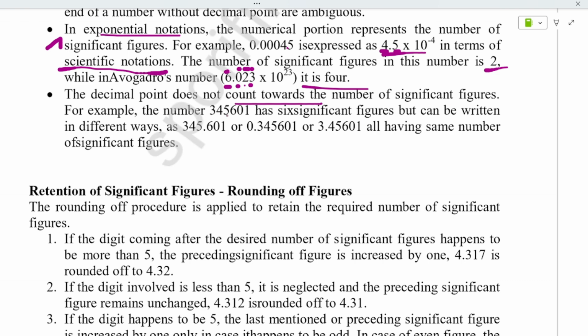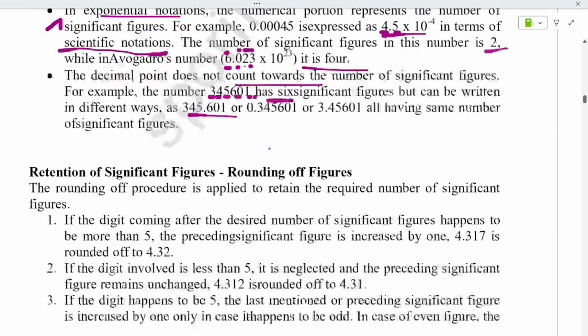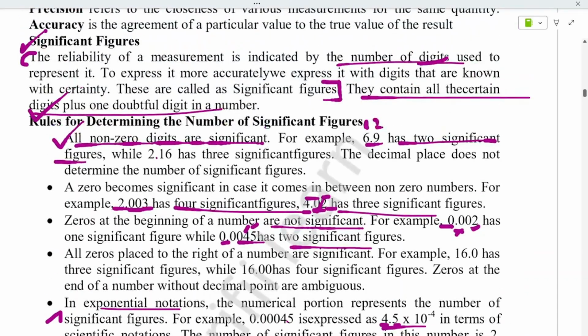For example, 3, 4, 5, 6, 0, 1 has 6 significant figures: 1, 2, 3, 4, 5 and 6. They have this, but it can be written as 345.601 or 0.345601, or it can have 3 point something. All have the same number of significant figures. That is the meaning they are saying in the rules. I hope you got the rules.